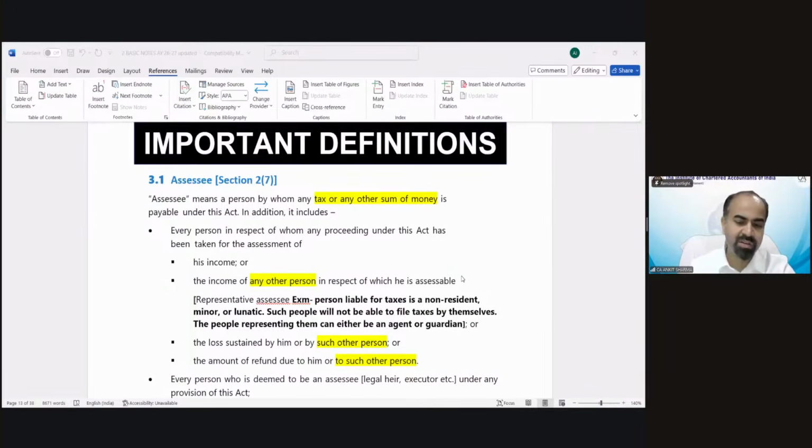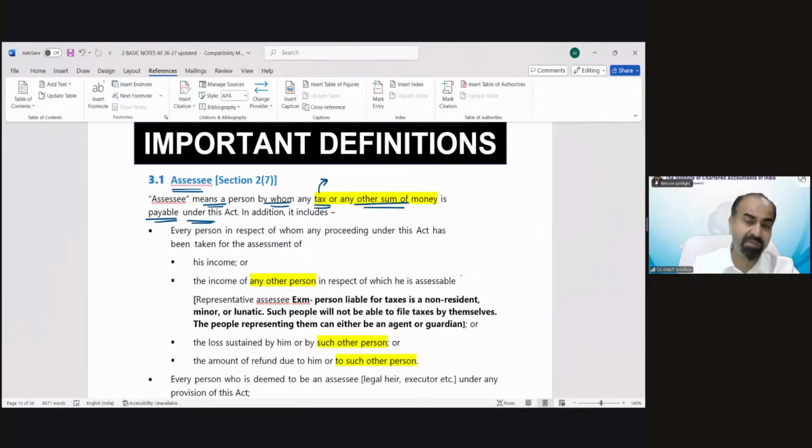Now we will understand the income tax more clearly, because till now we were just taking an overview of the income tax concept. Now the assessee, the definitions, the concept would be more connected to the subject. Now what is the meaning of assessee? It's a very important definition. Assessee means a person by whom any tax or any other sum of money is payable under this act. So under income tax, you will be called an assessee. Who will be an assessee? The person who's going to pay tax.